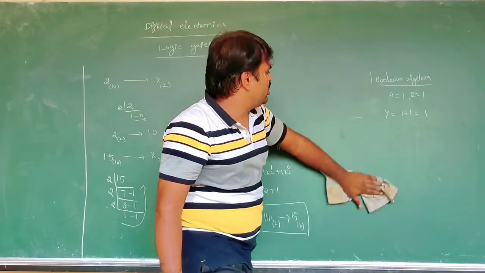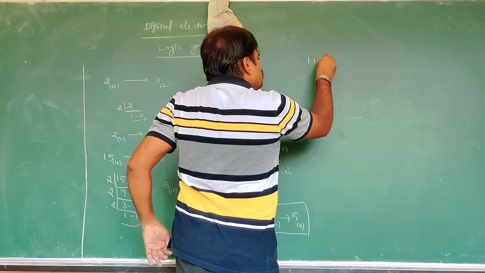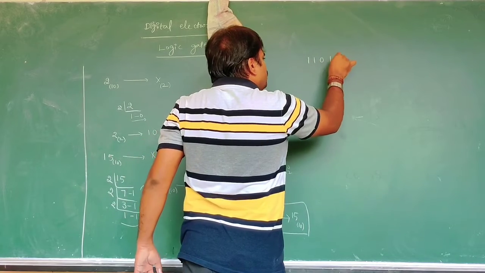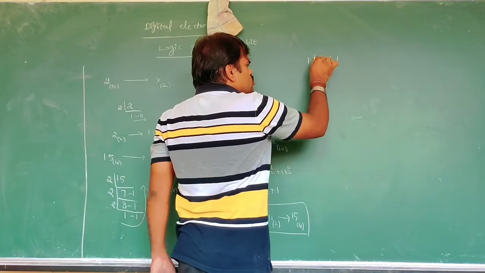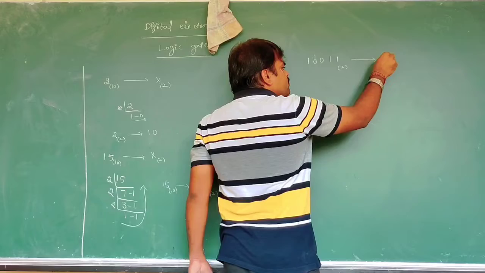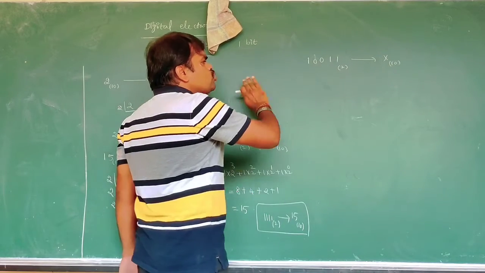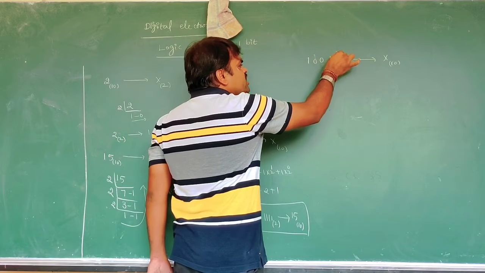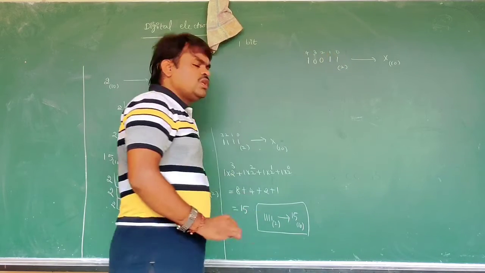Take 1 0 0 1 1. It is a binary number. What is the decimal number? First we give the place values 0, 1, 2, 3, 4.